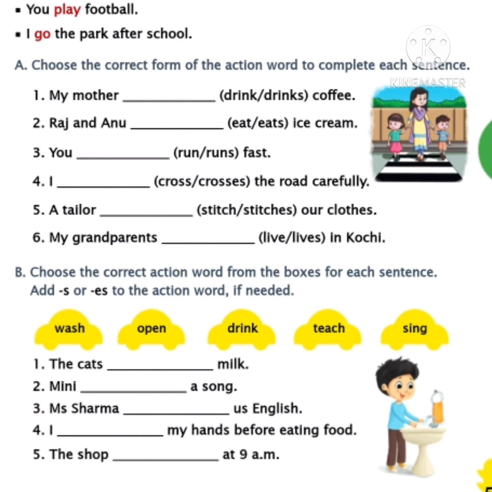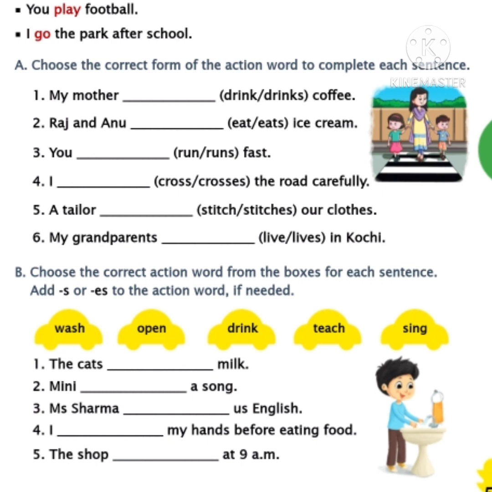Children, let's do section A in page 55. I am reading the question which is given near section A. Choose the correct form of the action word to complete each sentence. Now I am reading the first sentence. My mother dash coffee. You are given two words in the bracket.